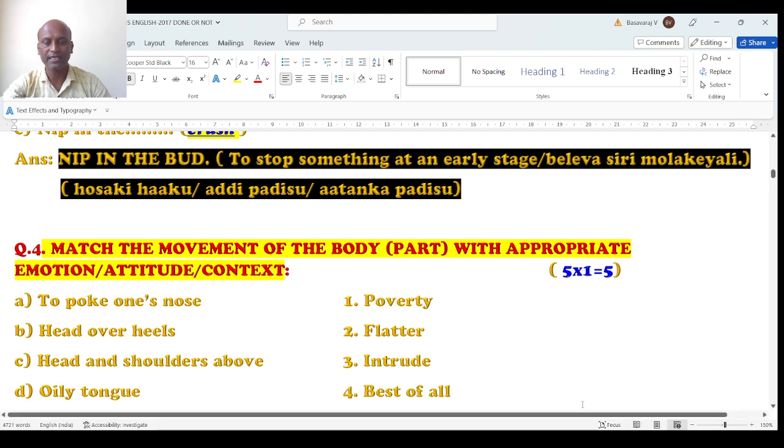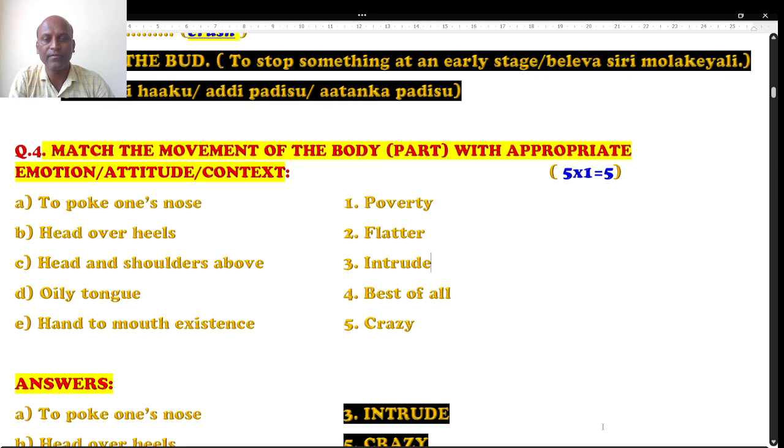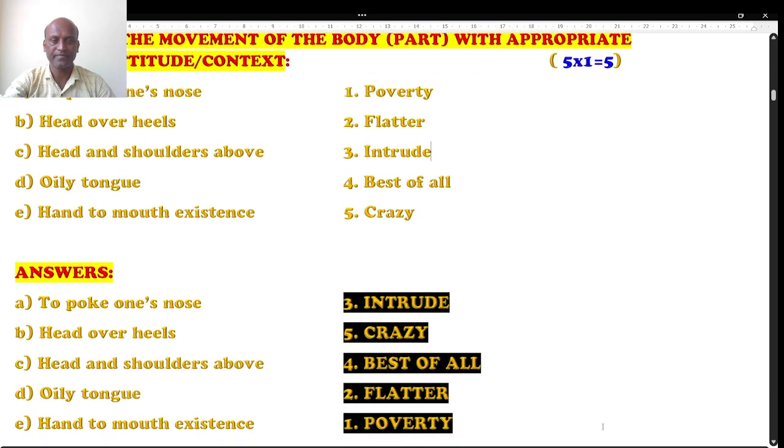That is question number 4. Match the movement of the body part with appropriate emotion, attitude, context. So there are 5 questions. Again, each question carries 1 mark. You have to match the left column with the right column. Right? Let's see that. See, I have given the answers.